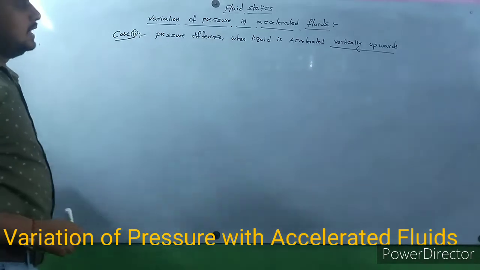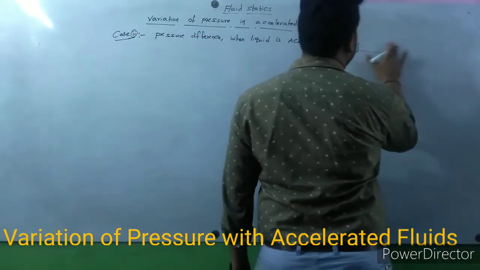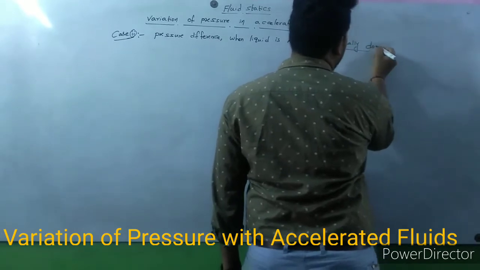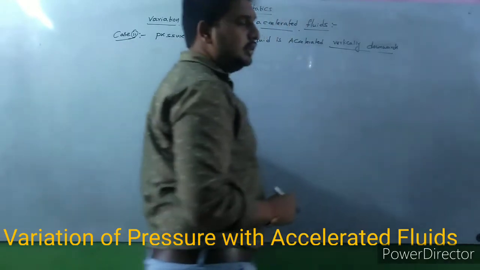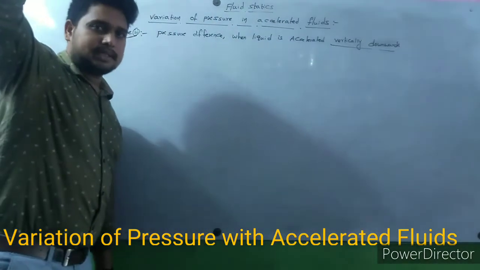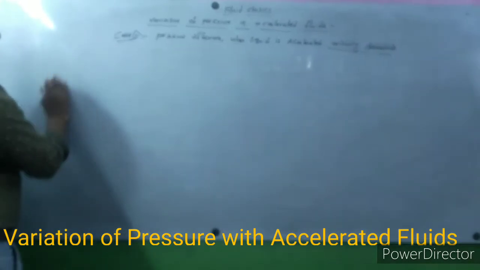Pressure difference when liquid is accelerated vertically downwards. Right now the liquid is accelerated vertically downwards with acceleration A.